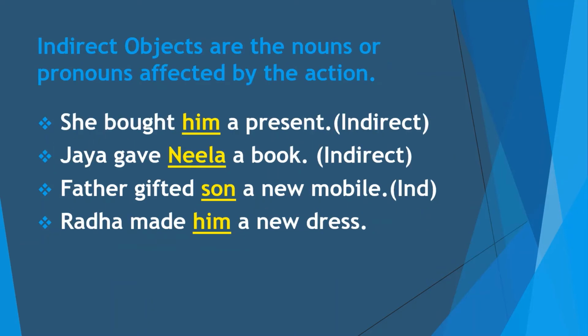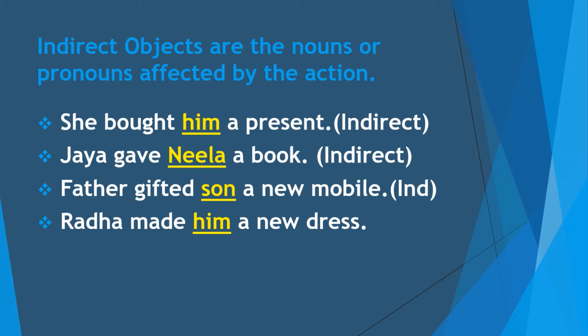Now, some indirect objects are also there in the sentence. Indirect objects are the nouns or pronouns affected by the action. What is meant by indirect objects? Indirect objects are the nouns or pronouns affected by the action. See some examples. She bought him a present. Now in this example, him is an indirect object because him is affected by the action of buying. So him is an indirect object.